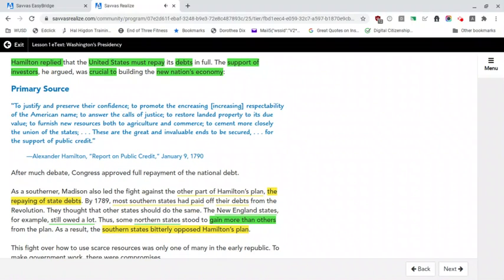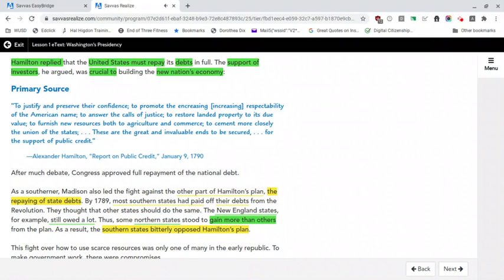Primary source. To justify and preserve their confidence, to promote the increasing respectability of the American name, to answer the calls of justice, to restore landed property to its due value, to furnish new resources both to agriculture and commerce, to cement more closely the union of the states. These are the great and invaluable ends to be secured for the support of public credit. Alexander Hamilton, Report on Public Credit, January 9, 1790.